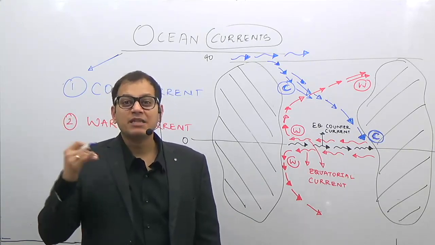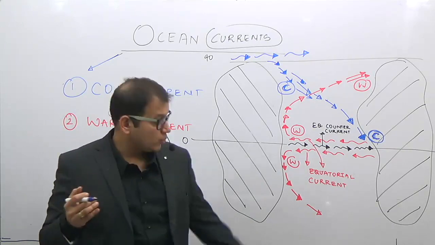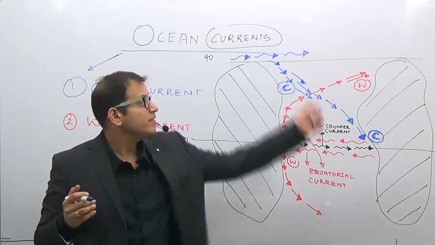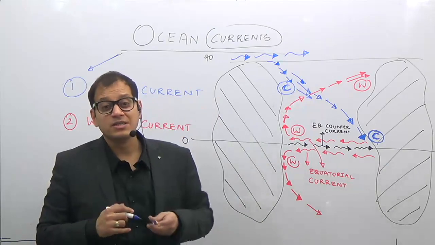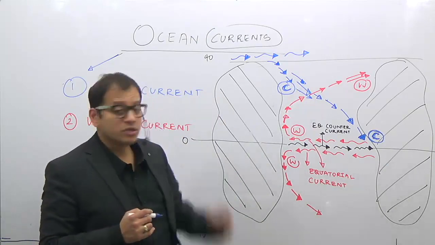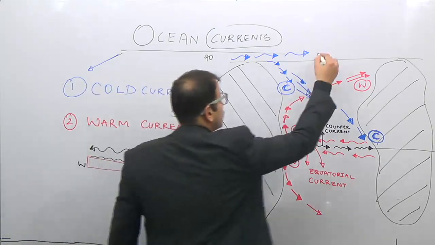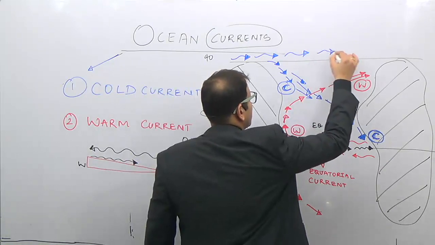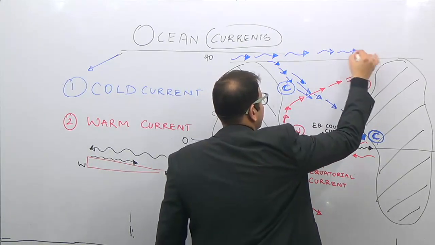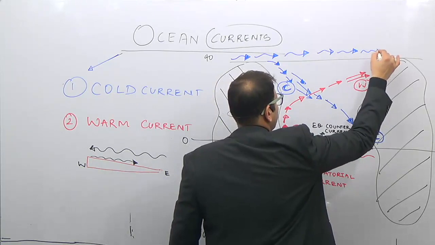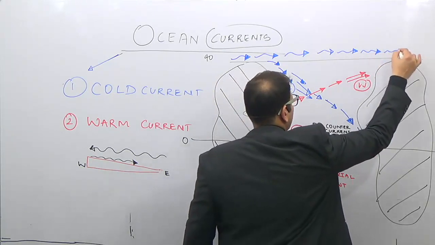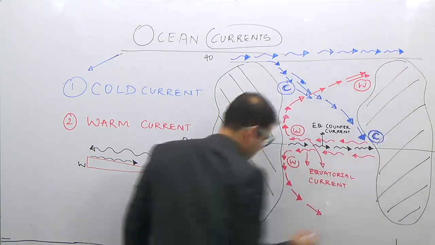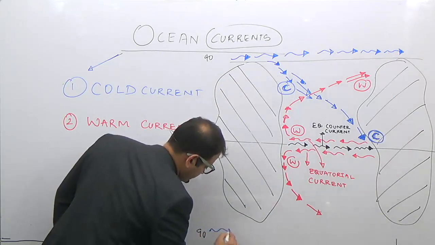Because they travel with greater speed, as there is no land in the southern hemisphere. Even in the northern hemisphere, in the top regions, there are strong winds blowing. So there is a strong ocean current known as the west wind drift, which blows from west to east in both the polar regions of the world.